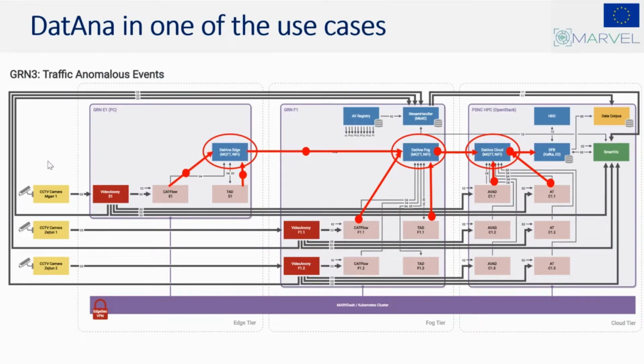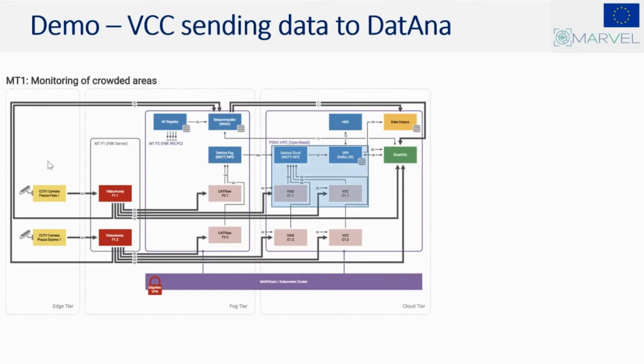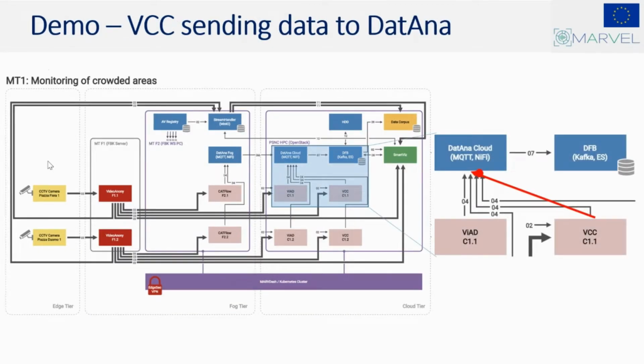DatAna has been used in the implementation of all Marvel use cases. It transforms inference data streams to the smart data models for events, anomalies, and alerts based on the inputs provided by several inference components concurrently in the different edge, fog and cloud layers. The processed data is finally made available to the Data Fusion bus in the cloud via specific Kafka topics prepared for the use cases.